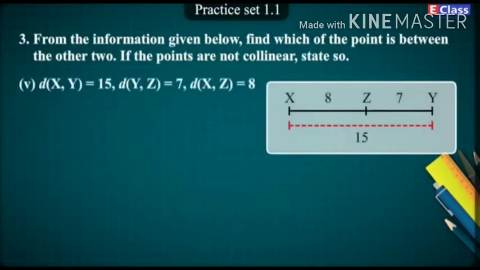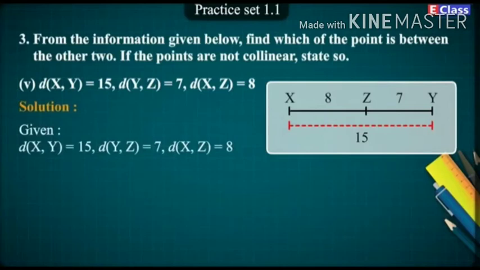5. Distance of XY is equal to 15. Distance of YZ is equal to 7. Distance of XZ is equal to 8. Solution. Given distance of XY is equal to 15. Distance of YZ is equal to 7. Distance of XZ is equal to 8.